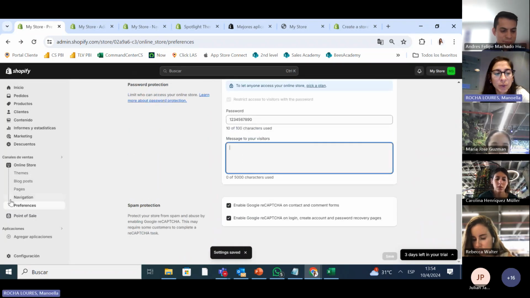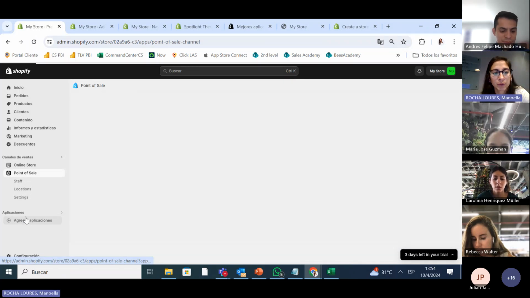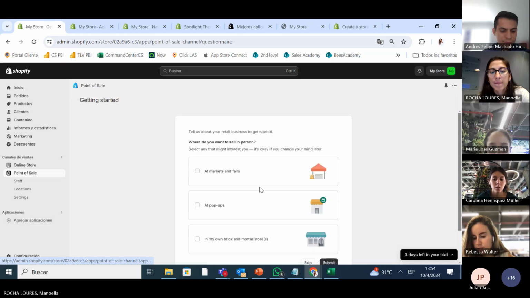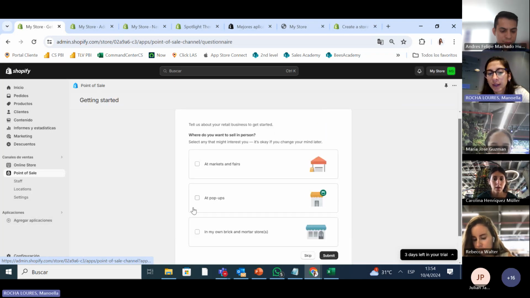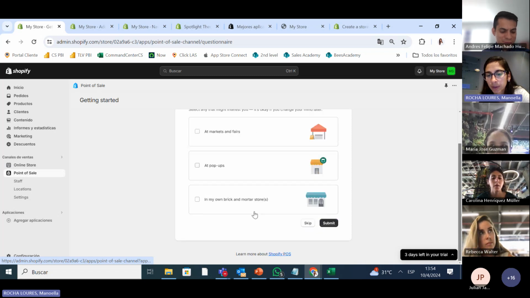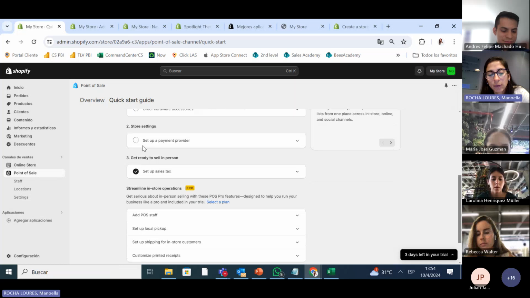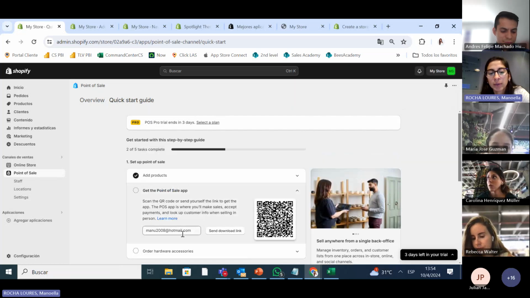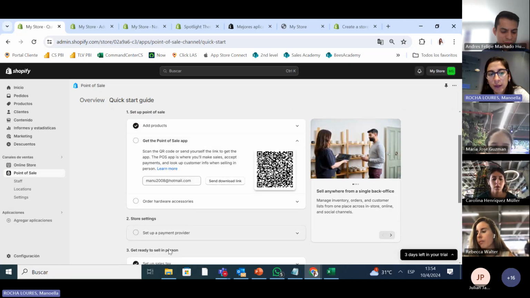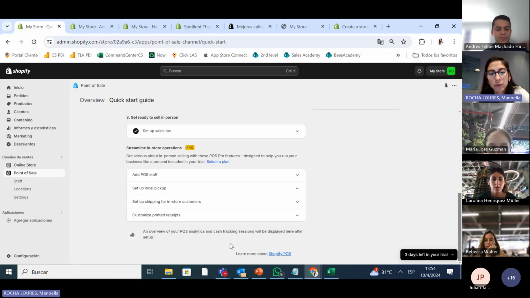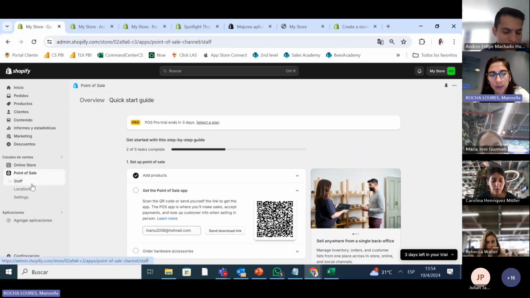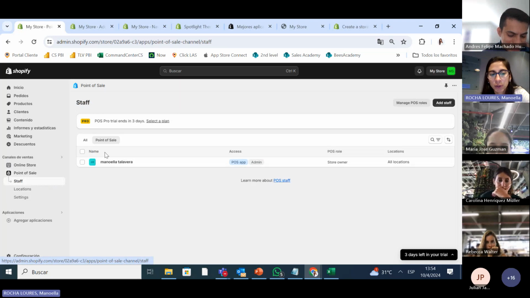And now to finish, we want to go to the point of sales. In the points of sales, we say, how are we going to sell? Do you want to sell in person? If you don't want to sell, we skip it. If you want to sell in person, here's where you set up everything. I usually don't sell in person, I do it all online. But it gives you that option, guys.